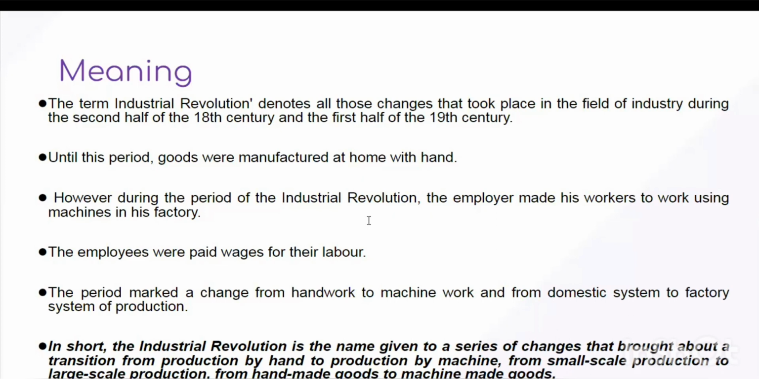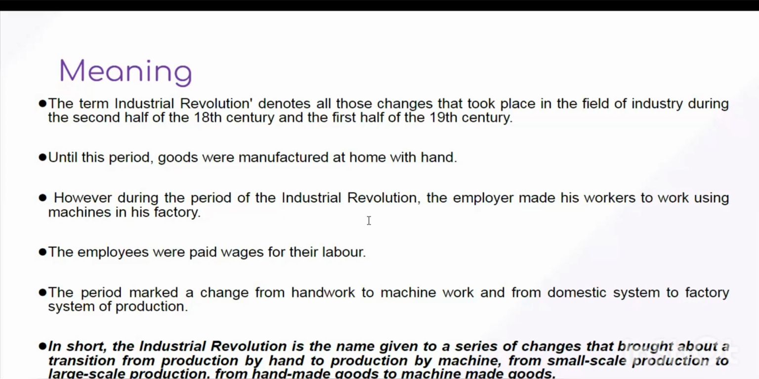Second thing, those who worked in the factories were paid wages for their labor. This period marked a change from handwork to machine work. And the biggest change was that up till now, everything was domestic. People were doing the production work at their home. So now there was a shift from the domestic system to the factory system. The emergence of the factory system of production is one of the most novel features of industrial revolution. And as we know, whenever you are producing something in factories, it is on a large scale. So now there was a shift from small scale production to large scale production.